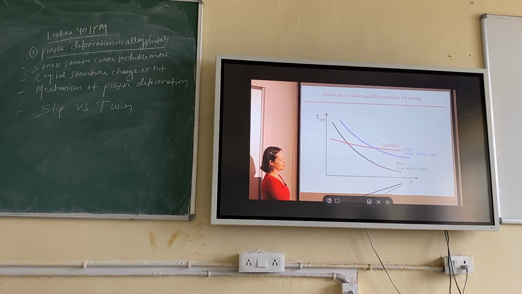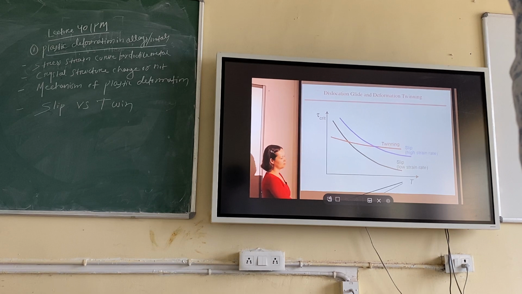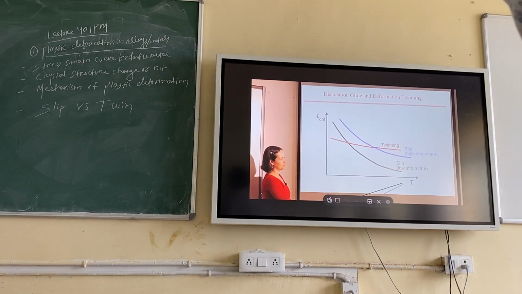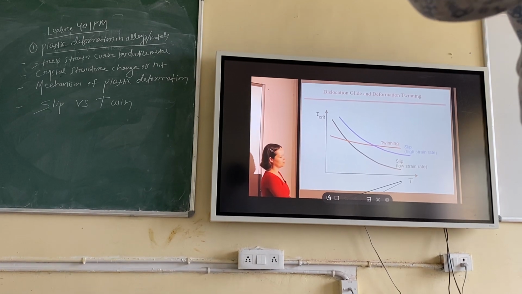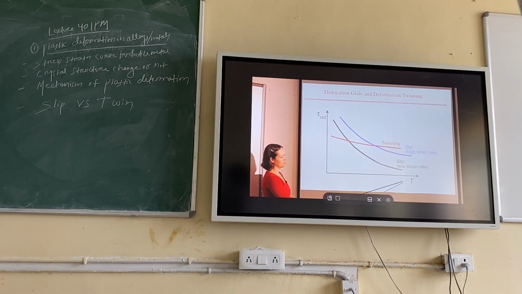Okay, as a final conclusion, I have told 3 points. One is temperature relation, one is slip system relation, one is strain rate relation. So the first condition: if slip systems are more in the material, slip is easy, not twinning, right? So plastic deformation occurs by the slip mechanism if slip systems are more, right? Second condition I told, if temperature is high or temperature is low.